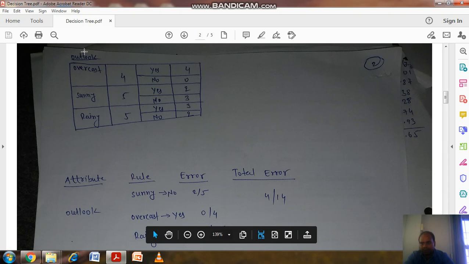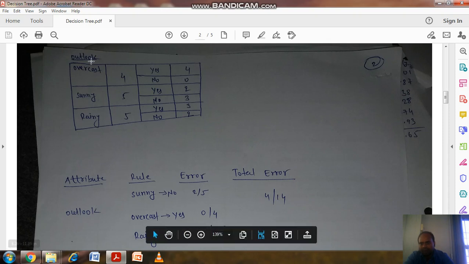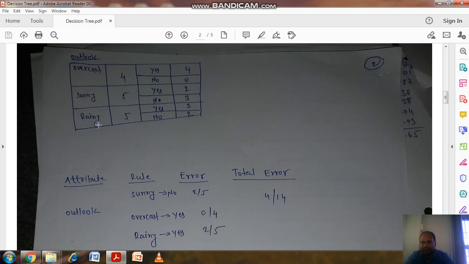The attribute is outlook. Outlook has 3 cases: overcast, sunny and rain. Corresponding to overcast, which value is the highest?